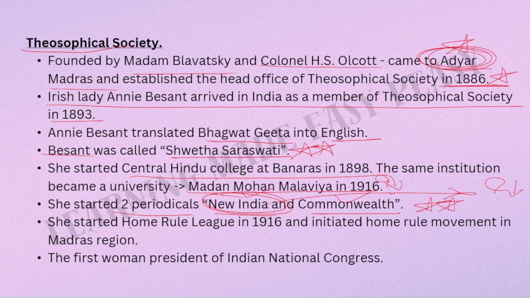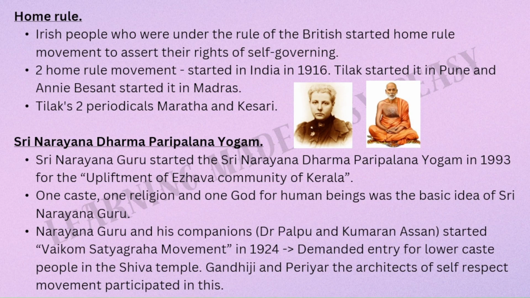She started the Home Rule League in 1916 and initiated the Home Rule movement in the Madras region. The first woman president of the Indian National Congress was Annie Besant. This is very, very important. Who was the first woman president of the Indian National Congress? It was Annie Besant.